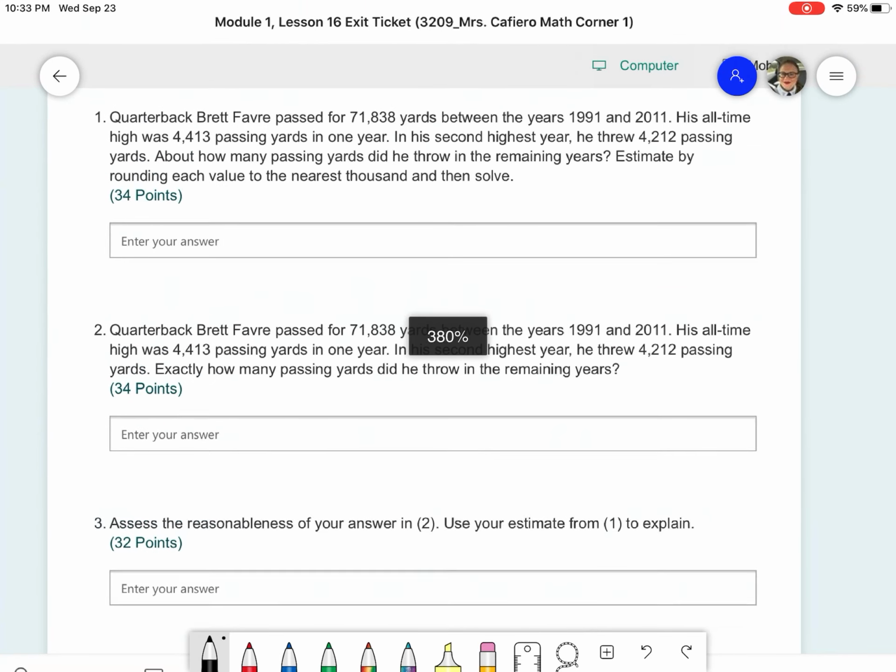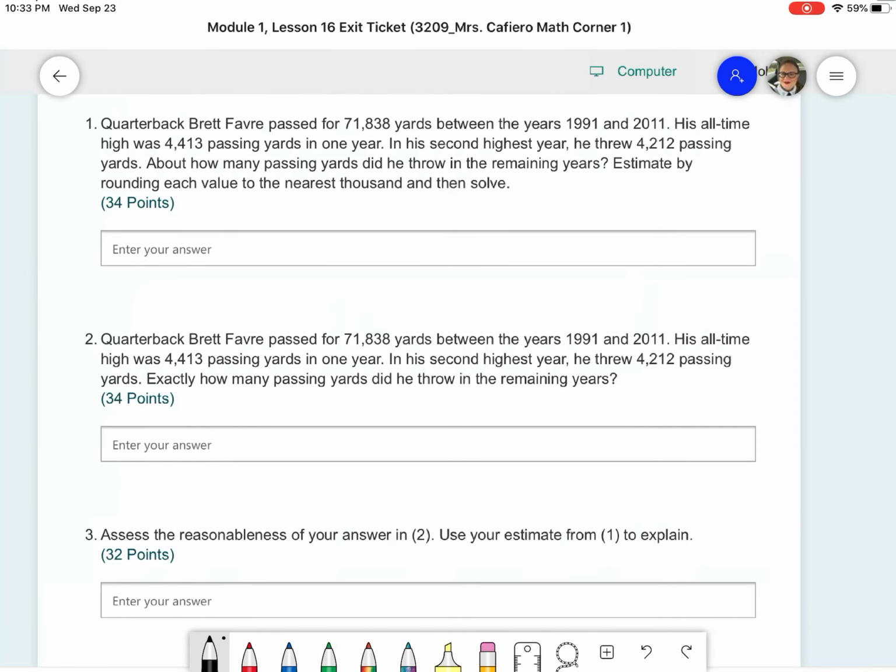What I'm going to do in this video is we are going to solve the lesson 16 exit ticket together. So you can read that the problem says quarterback Brett Favre passed for 71,838 yards between the years 1991 and 2011. His all-time high was 4,413 passing yards in 1 year, and his second highest year he threw 4,212 passing yards. About how many passing yards did he throw in the remaining years? Estimate by rounding each value to the nearest thousand, then solve.